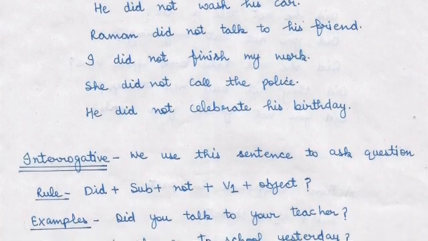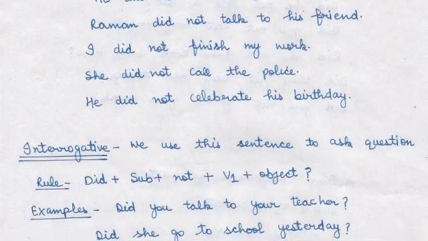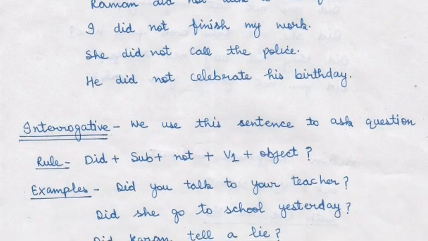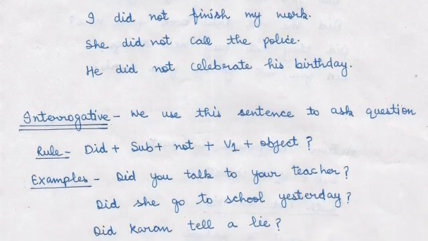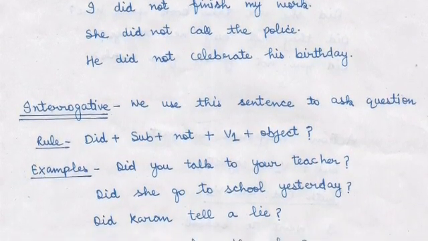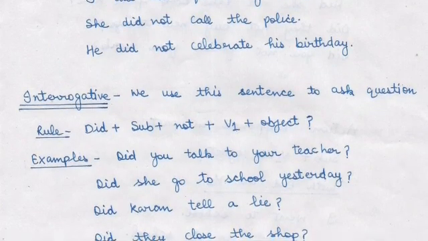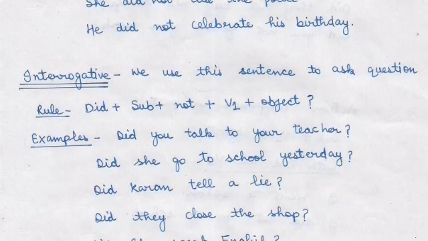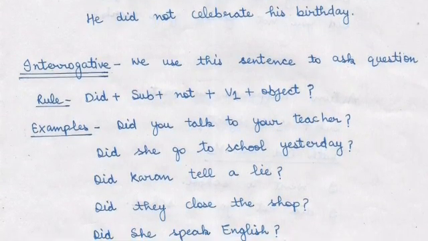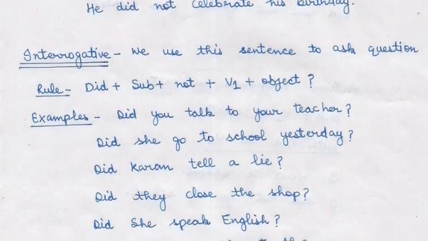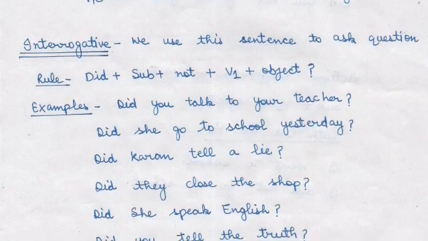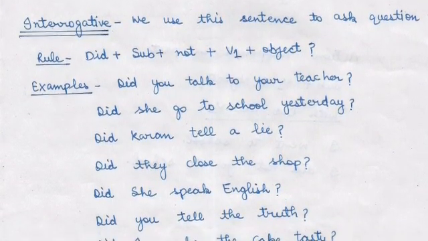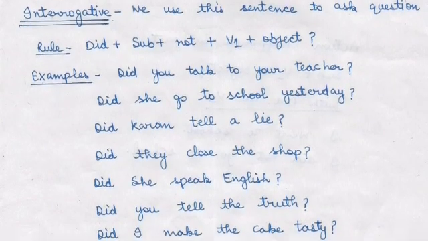Next is interrogative. We use this sentence to ask questions, and the rule is did helping verb at the front plus subject, first form of verb plus object plus question mark. And examples are, did you talk to your teacher? Did she go to the school yesterday? As you can see that with did we use first form everywhere. Did Karan tell a lie? Not told. First form tell.